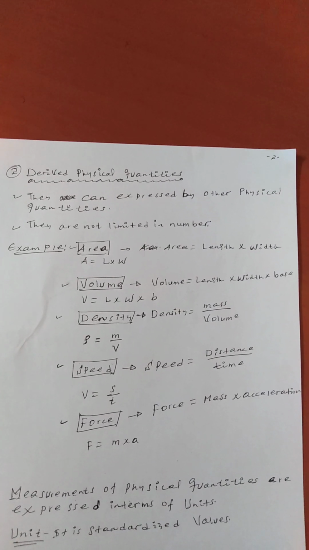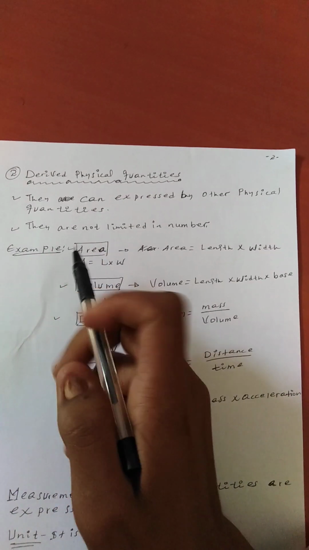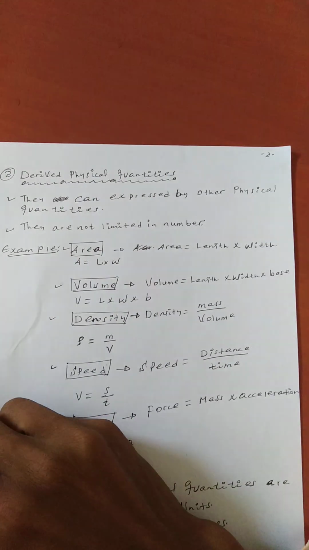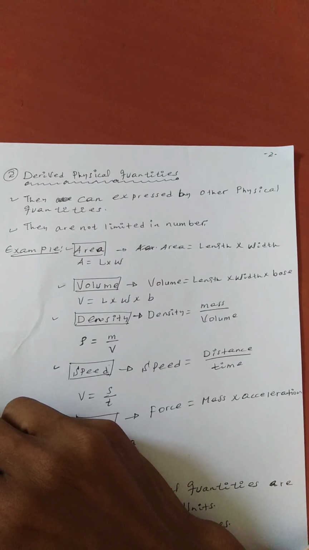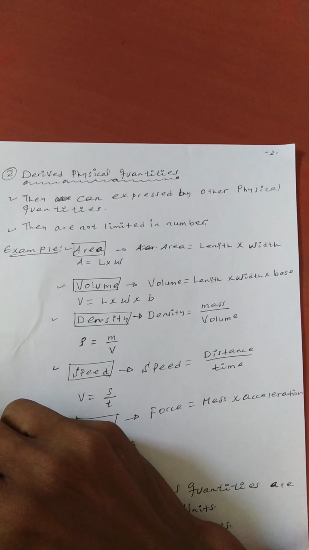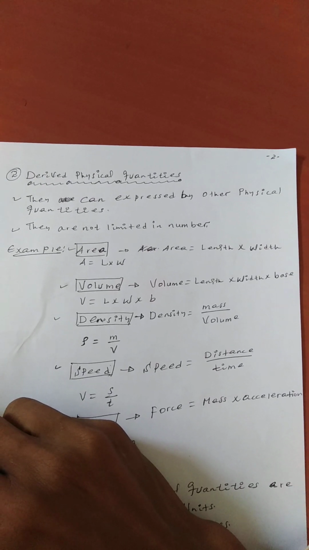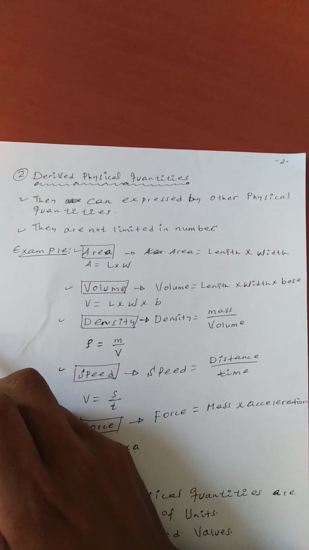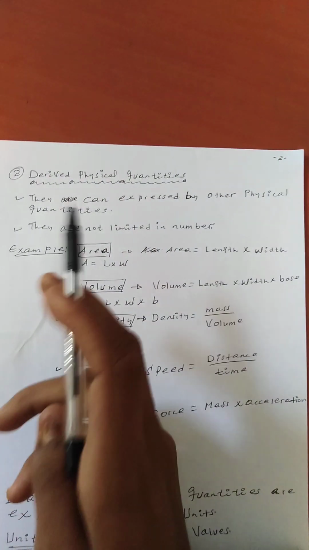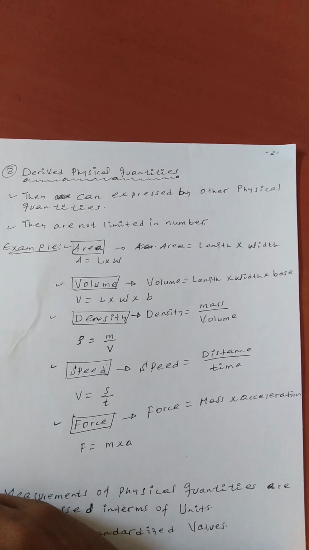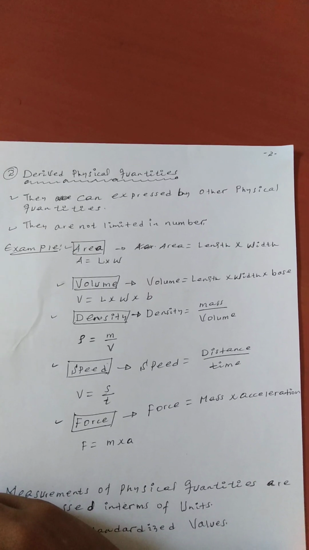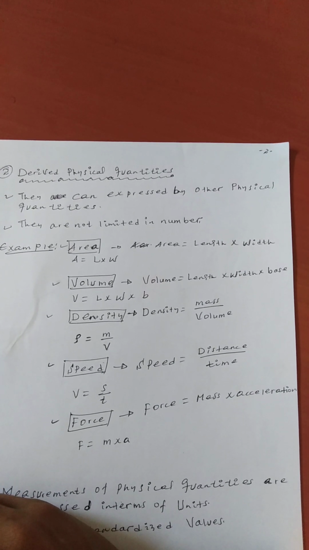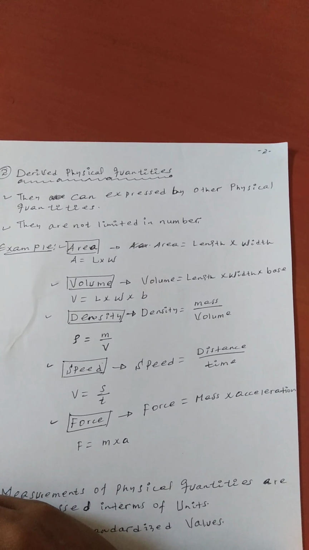Okay, now let us see the second one. It is derived physical quantities. Derived physical quantities means they are derived by using what? The basic ones. They are derived from the basic physical quantities. They can be expressed by other physical quantities, that means by the basic physical quantities.